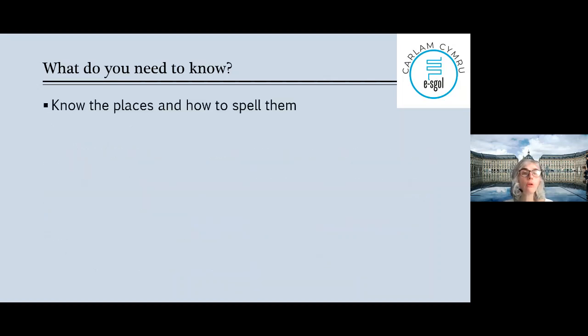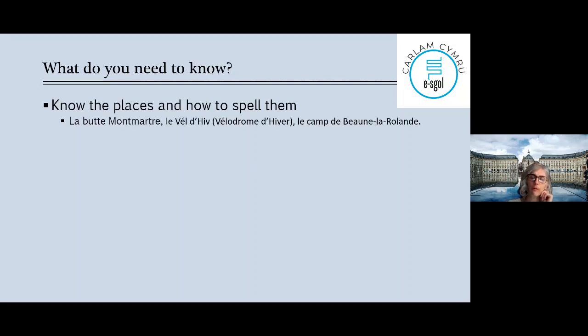Continue. You need also to know the places and how to spell them. So I put some of them. I put them for La Rafle mainly, sorry about the others, but La Butte Montmartre, you've got two R's in Montmartre, okay? Le Vel' d'Hiv, ou Vélodrome d'hiver, you can write both. You could write Vélodrome d'hiver to start and then Vel' d'Hiv, okay?